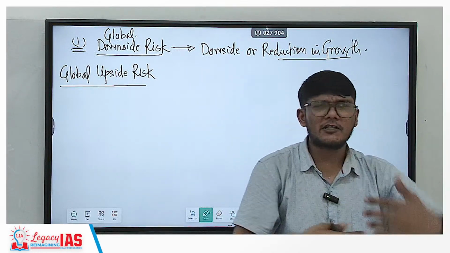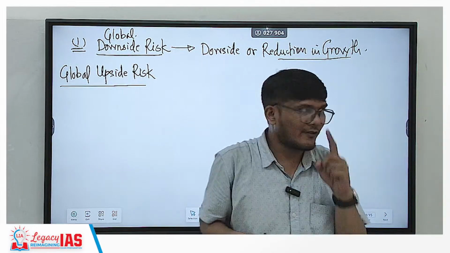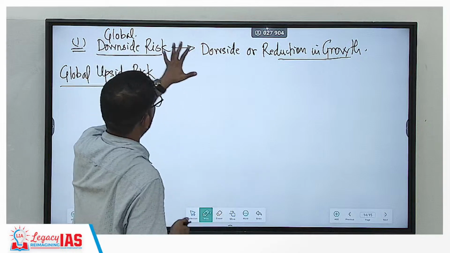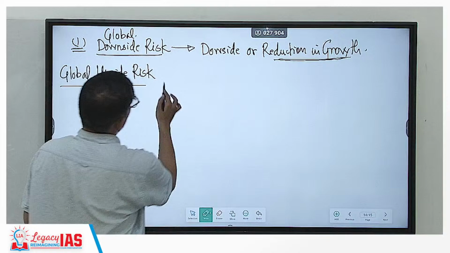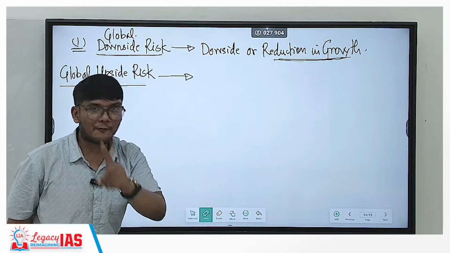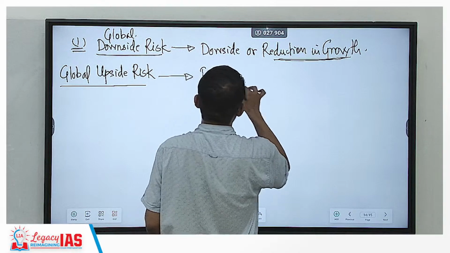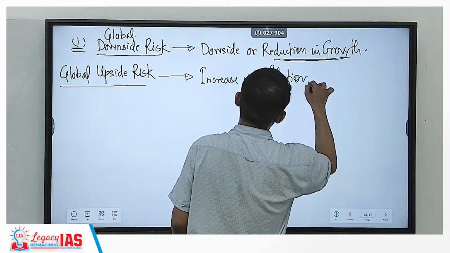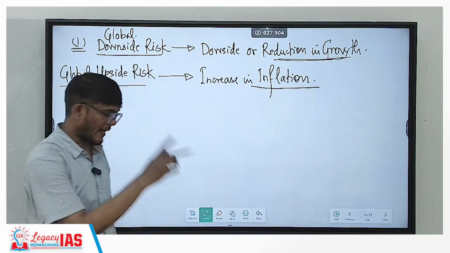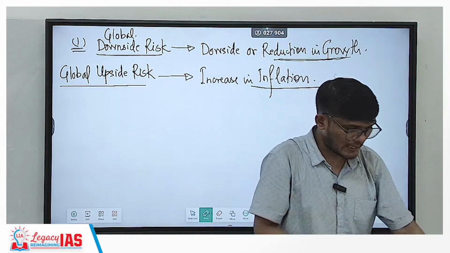But the developed countries, the Western world, the so-called developed countries are slowing down. So there is a global downside risk for the reduction in the growth. What is the upside risk? The upside risk is that of inflation, meaning there is a chance of increase in inflation. So we have to tackle both. We have to tackle the slow growth of the world and the increased inflation which may come.